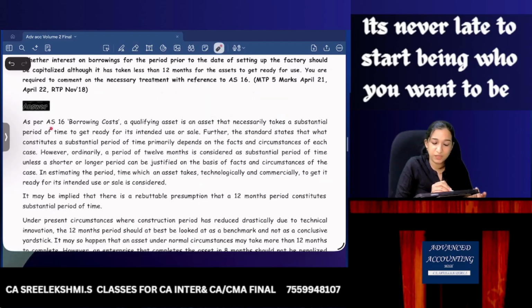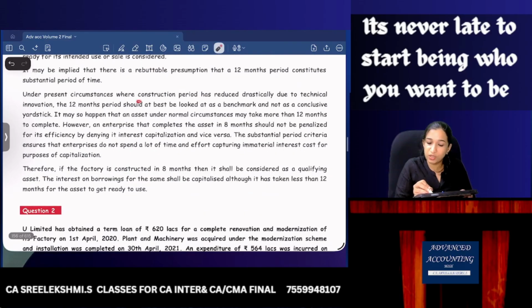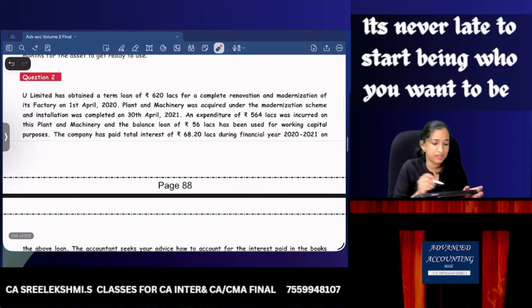So how they have written, as per AS 16, a qualifying asset is an asset that takes substantial period of time. What is substantial period of time? It depends on facts and circumstances. Ordinarily, a period of 12 months is considered. However, less than 12 months. Okay. Under the present circumstances, construction period has reduced drastically. Fine. An enterprise that completes the asset in 8 months should not be penalized for its efficiency by denying its interest capitalization. Therefore, factory is constructed in 8 months. It can be considered as a qualifying asset. Can be capitalized. A very basic question.